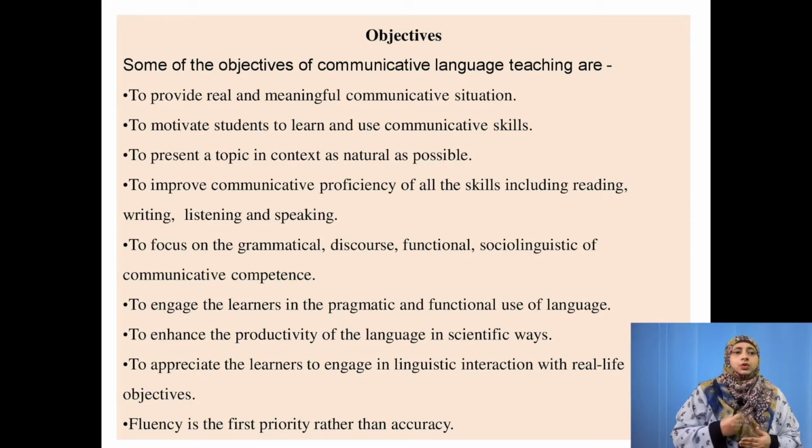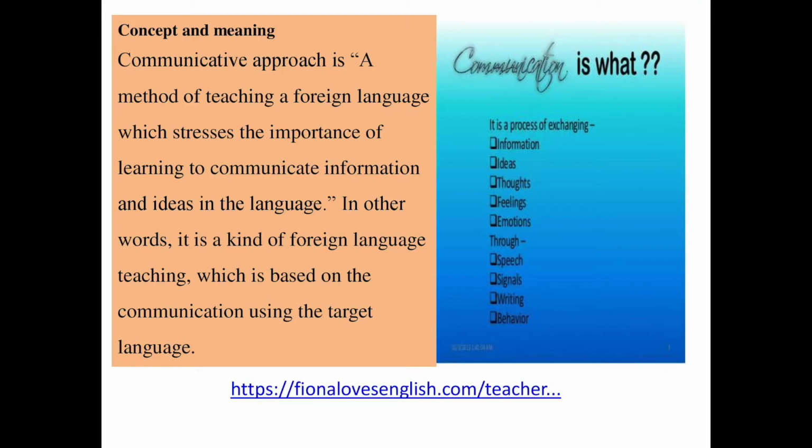Apart from this, it also develops fluency. It will lay more importance on fluency. Fluency is given first priority over accuracy. So, according to this, communication will have fluency and accuracy, both things. So, these are a few objectives of the communicative approach. Now, we will see the concept and meaning of it.